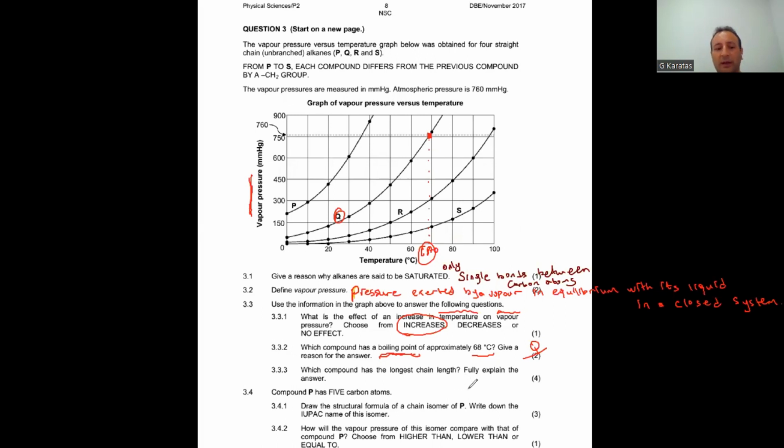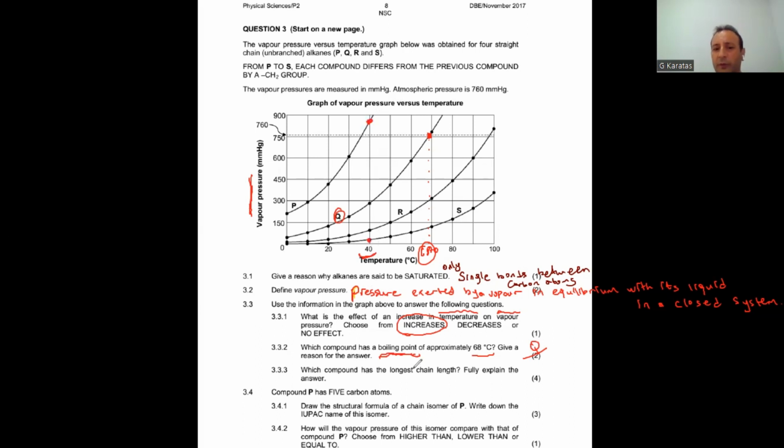The next one, which compound has the longest chain length? Fully explain the answer. All right, now we need to find which compound has the longest carbon chain, and we need to explain this. You need to refer to the graph and take a random temperature, let's say 40 degrees Celsius. At 40 degrees Celsius, as you can see, compound S has the lowest vapor pressure and compound P has the highest vapor pressure.